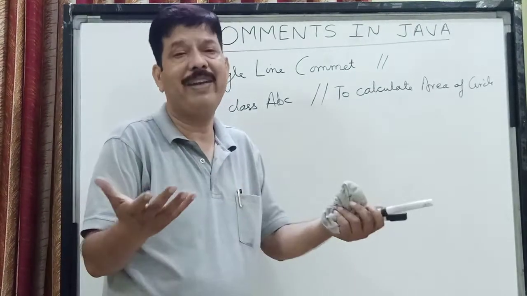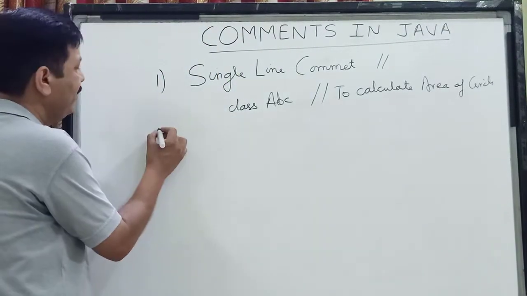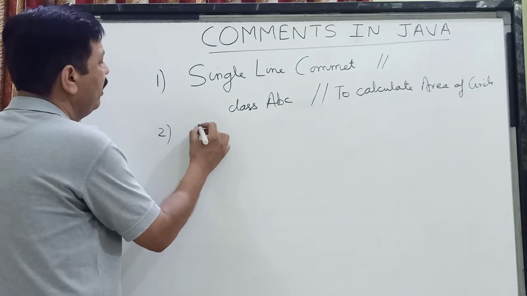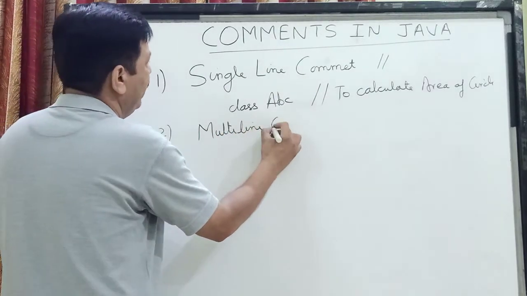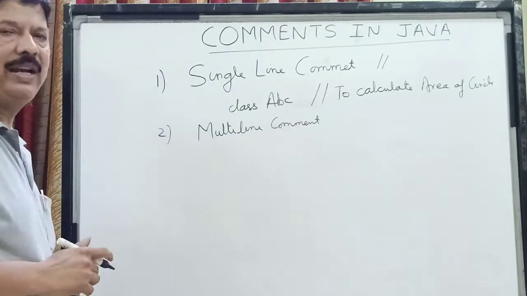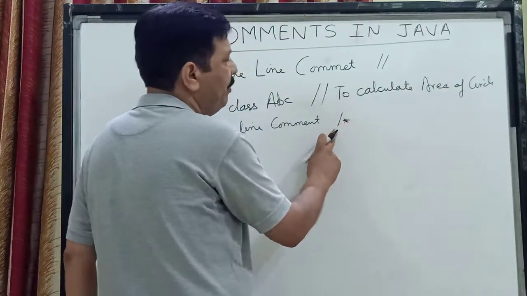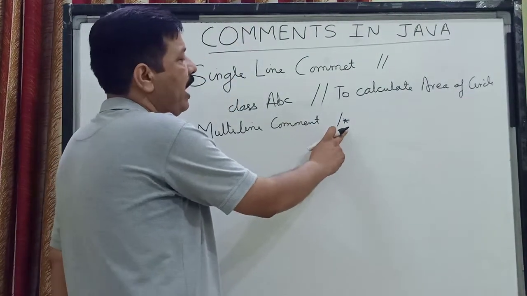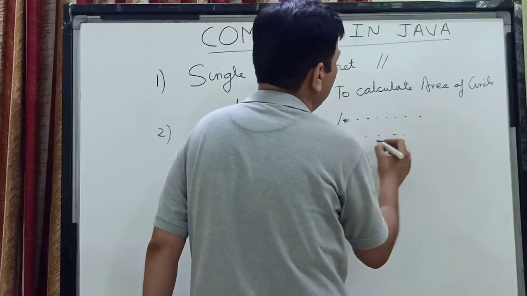So there are other ways of writing multiple line comments, and the second way of doing it is the multi-line comment. So, single line comment, now multi-line comment. A multi-line comment starts with this symbol, a slash and an asterisk, and here you can write your comment in 2 or 3 lines.